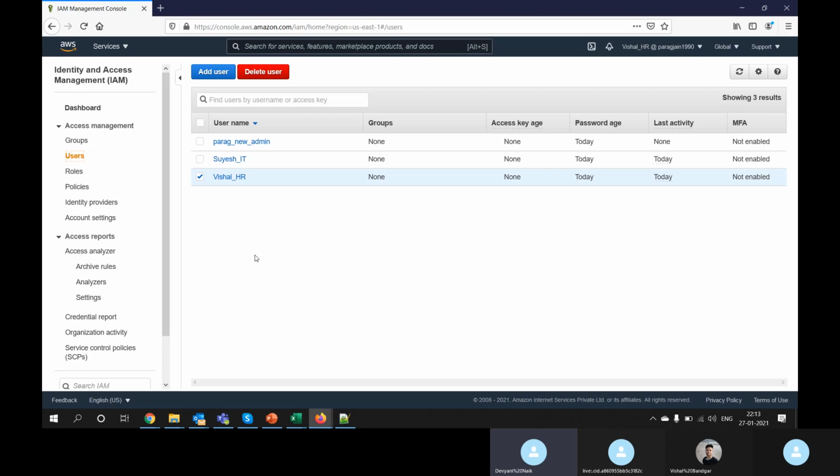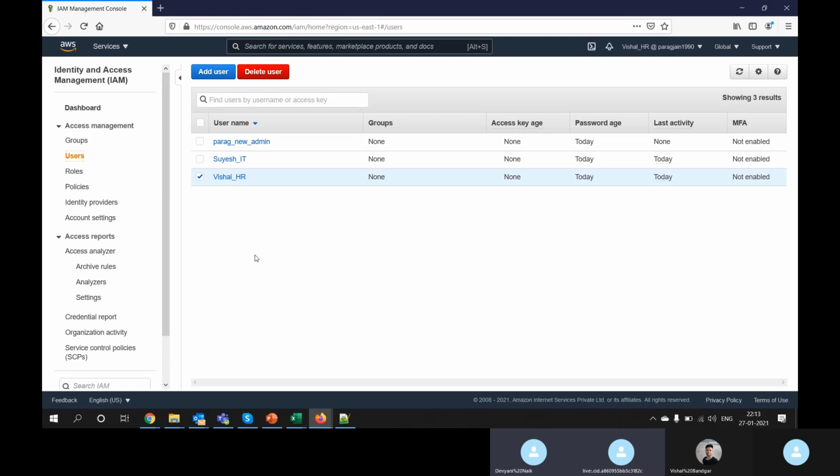Policies are responsible for what type of action a user can perform. The users in the dashboard on the left side are nothing but the IAM users, right? I thought that user is different.